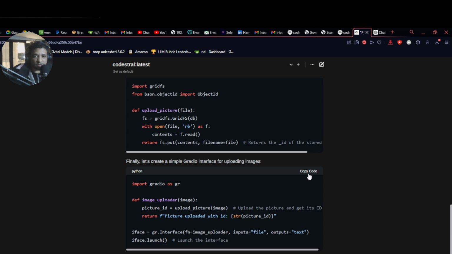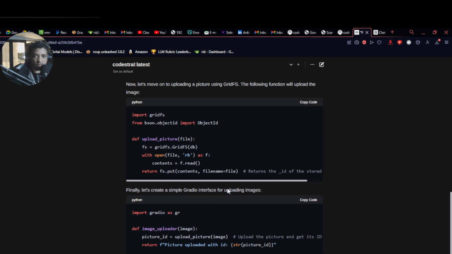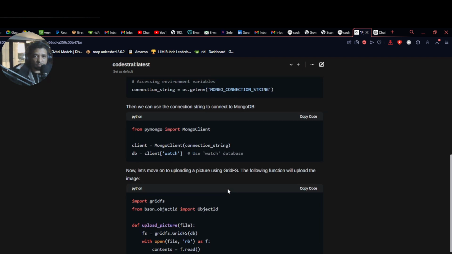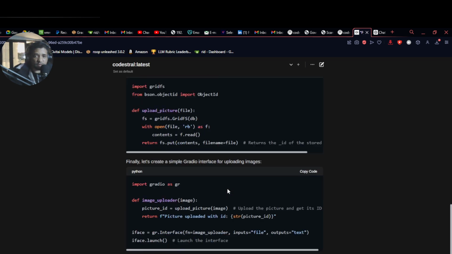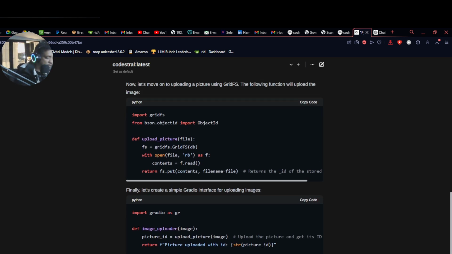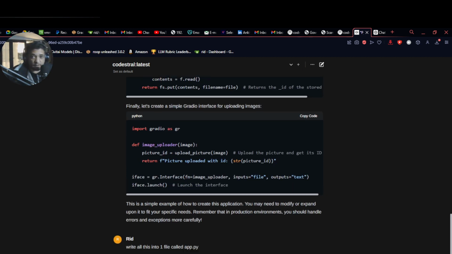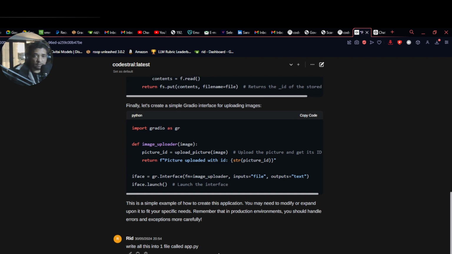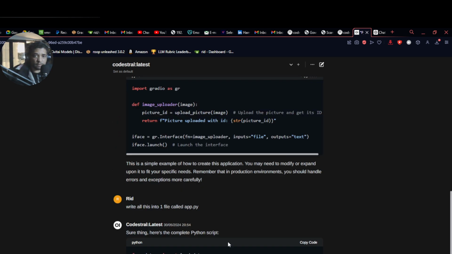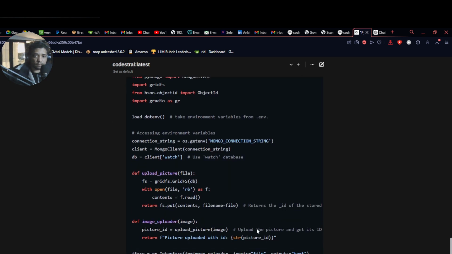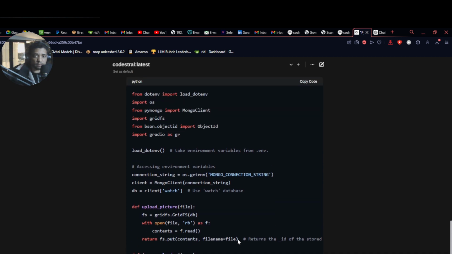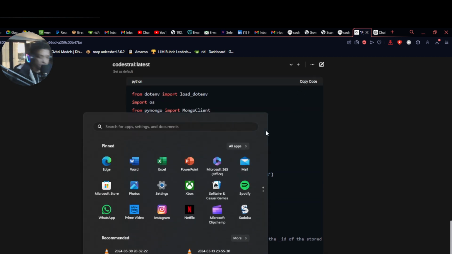Import gradio. Okay, so it's got a few files. Import gridfs. You know what? This can all be in one file. Put all this into one file called app.py. Come on. Well, more or less the same. Not bad.